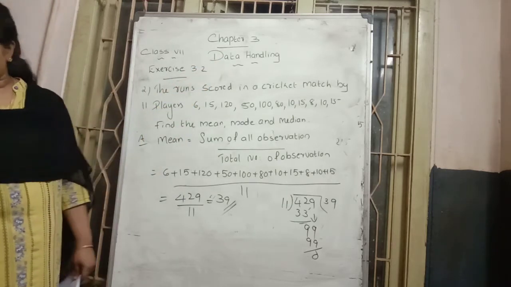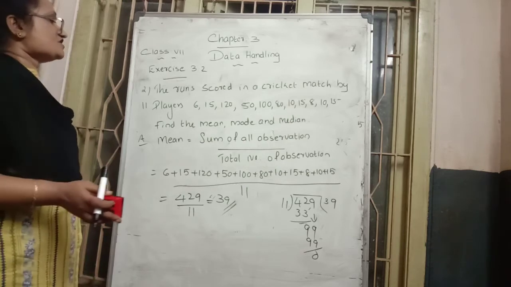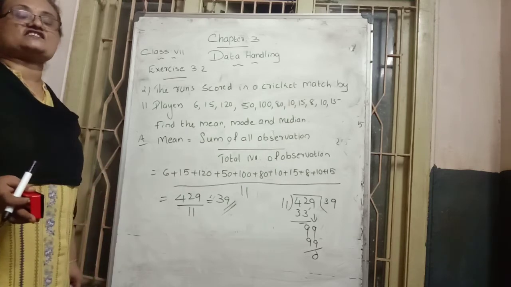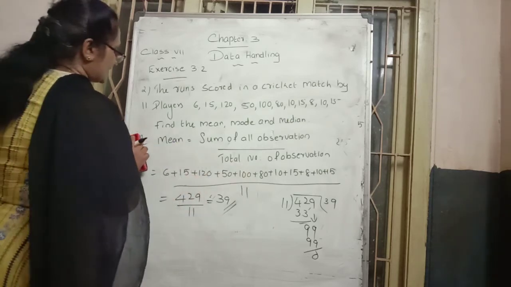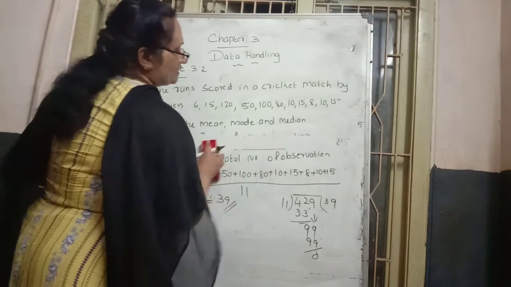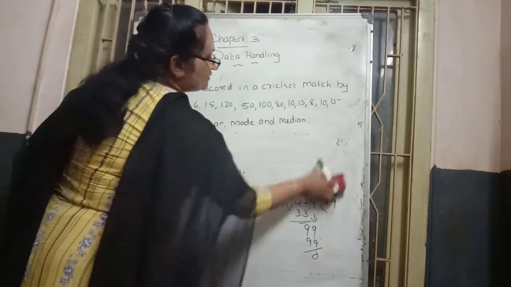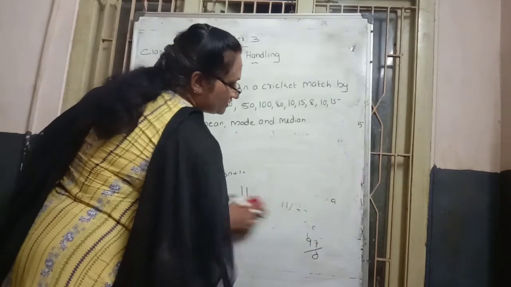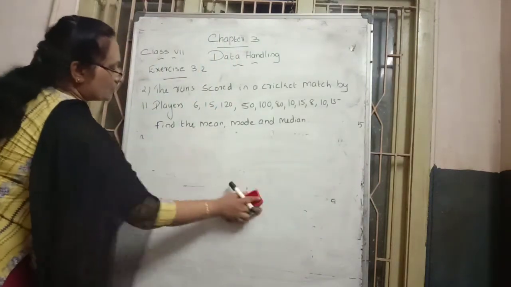Next process, what do we want to do? Find out the median. How do we find the median? First we write the given observations in ascending order. So this part I will write. Then next, we want to find out the median case. First of all, we write the given observations in ascending order.